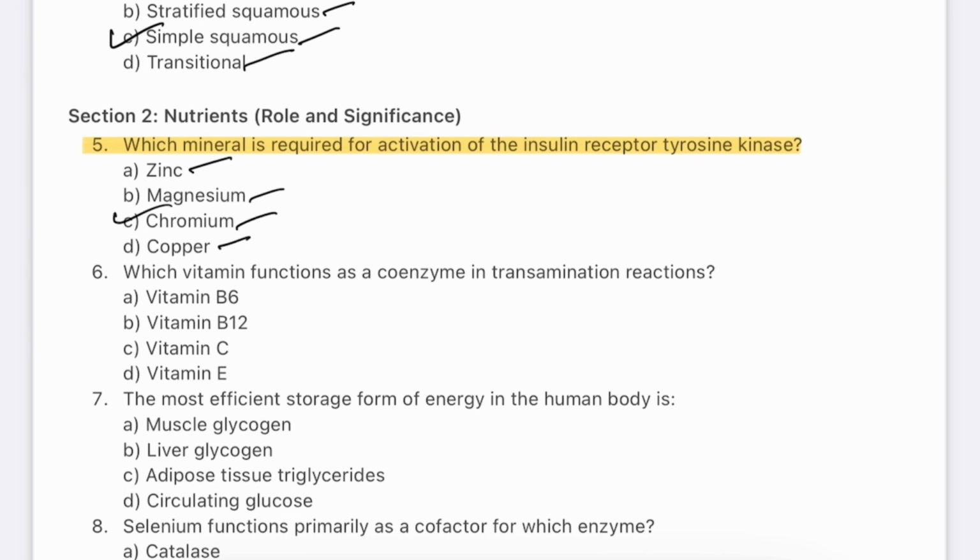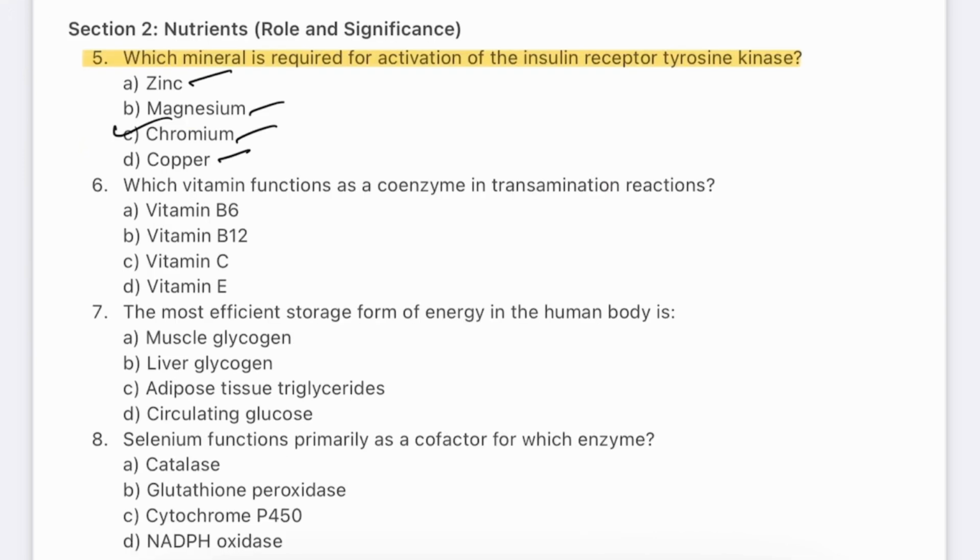Chromium. Chromium is a trace mineral involved in carbohydrate metabolism. It enhances insulin sensitivity by activating insulin receptor kinase activity. This improves glucose uptake by the cell and helps in blood glucose regulation. Chromium deficiency may contribute to insulin resistance in some cases.